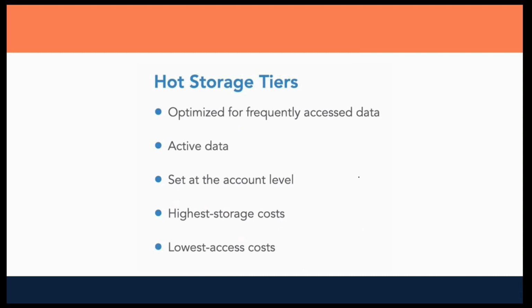So let's say you have data which you are using very frequently and you store it in some storage, in any disk. For this disk, the data you have stored is very costly, but when you access it, the access cost is low. The access cost is low, but the storage cost is very high. This is for the hot storage.